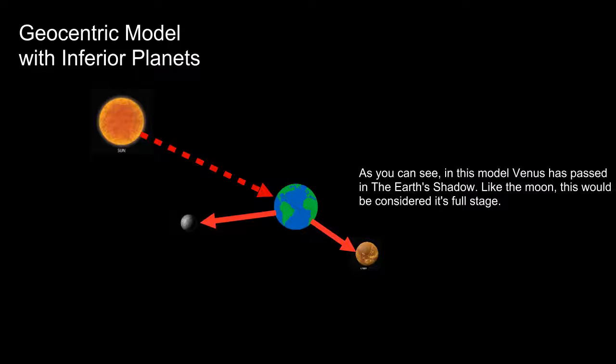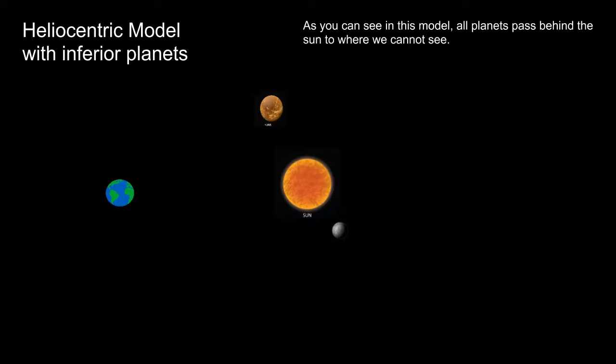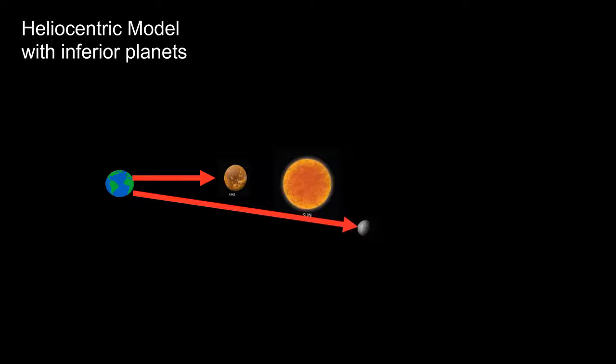Now take a look at this slide. At this position on Earth, we would see a full phase from Venus. Galileo never observed this phase, furthering the evidence against the geocentric model. Furthering this piece of evidence, the heliocentric model shows that at times the planets go behind the Sun, and never can we see a direct full phase from them.